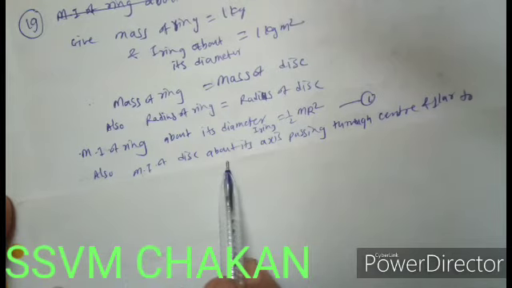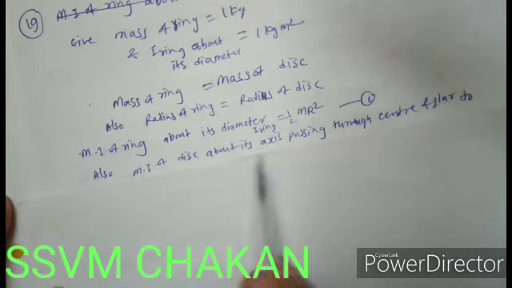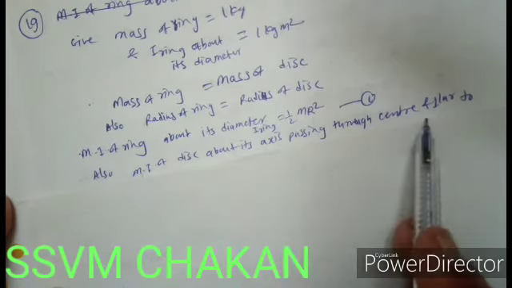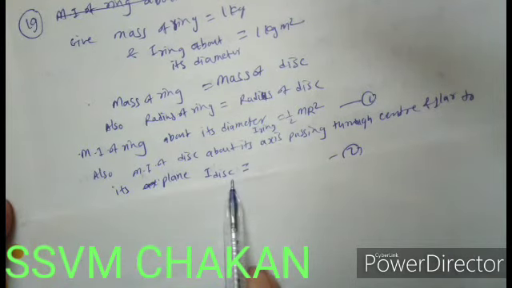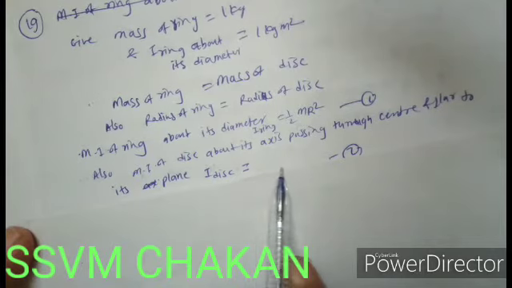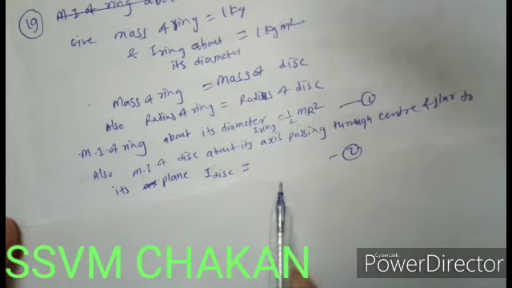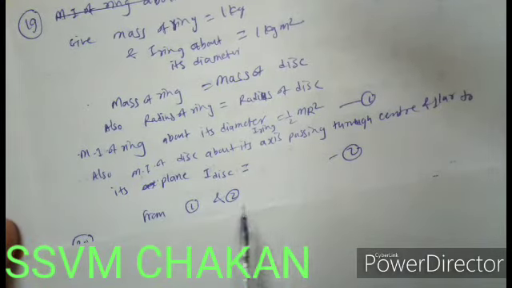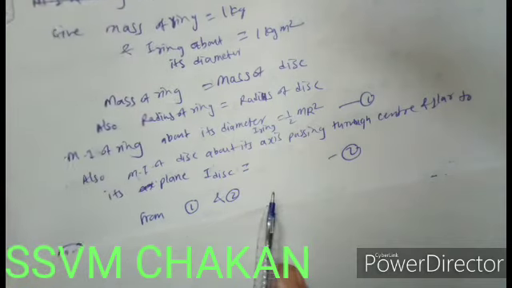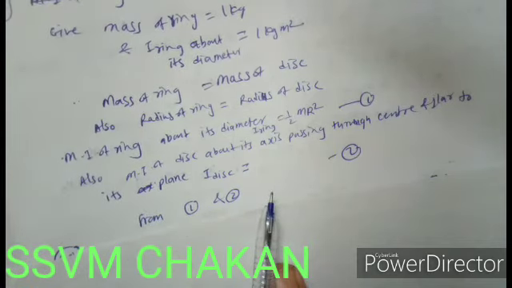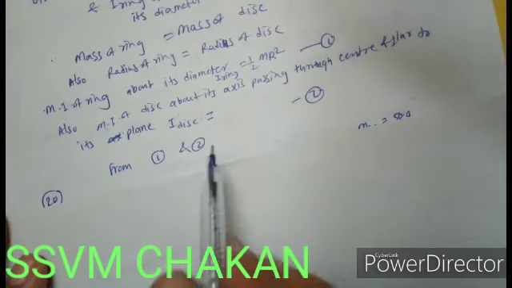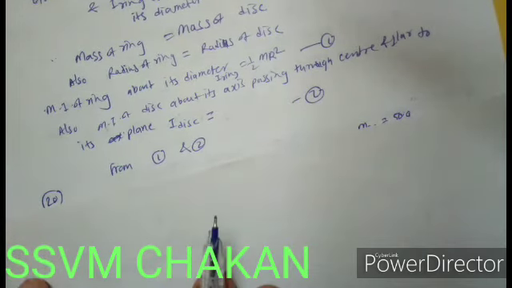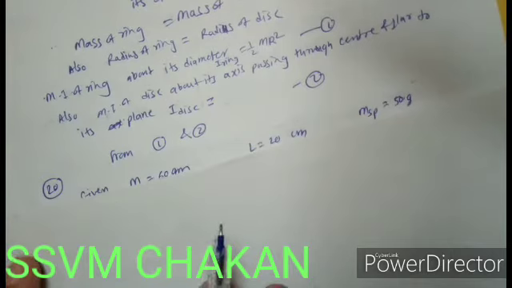Also the moment of inertia of a disc about its axis passing through the center and perpendicular to its plane, that is I disc. You know it. So write down that. Then you find that both the equations are the same. So the moment of inertia of the ring is equal to the moment of inertia of the disc. The remaining 2-3 steps you have to write on your own.